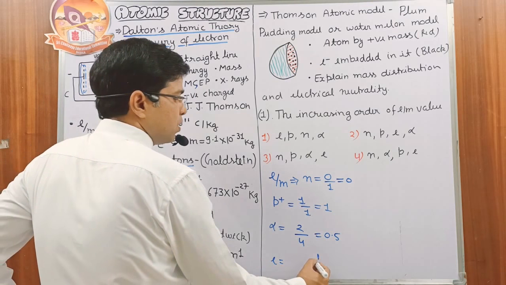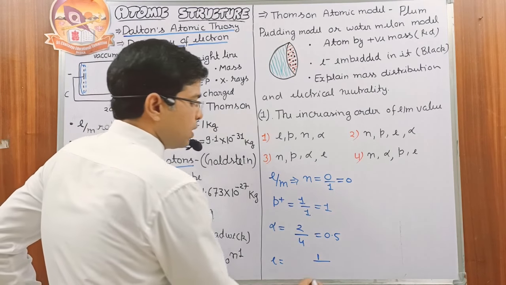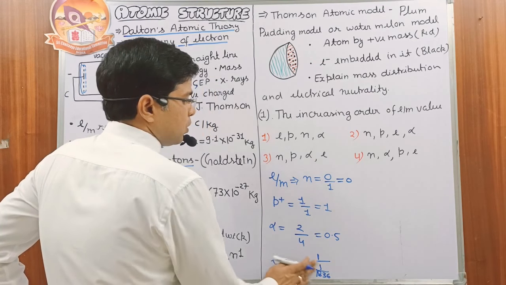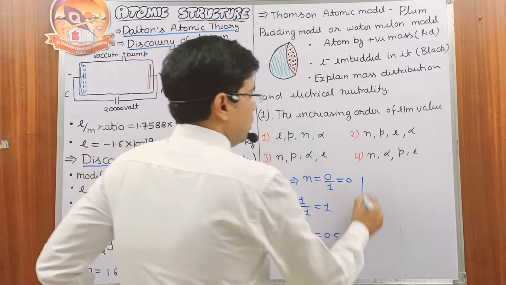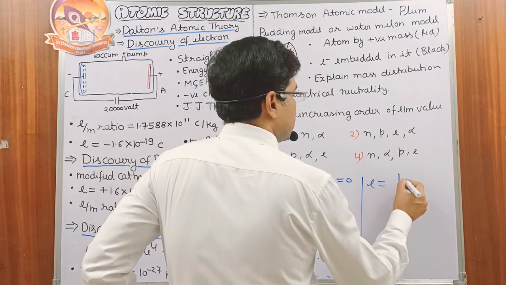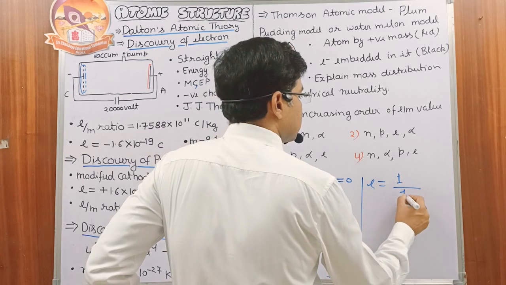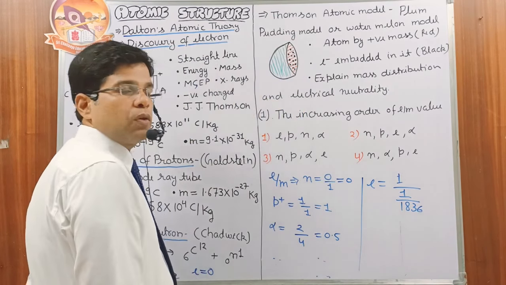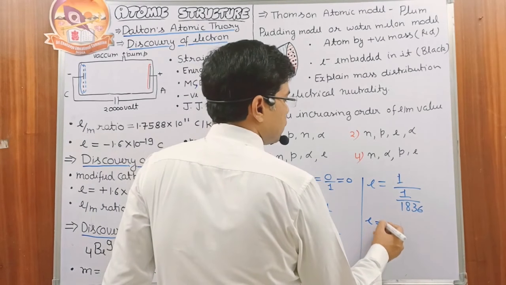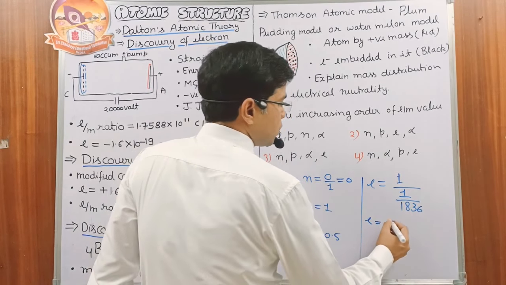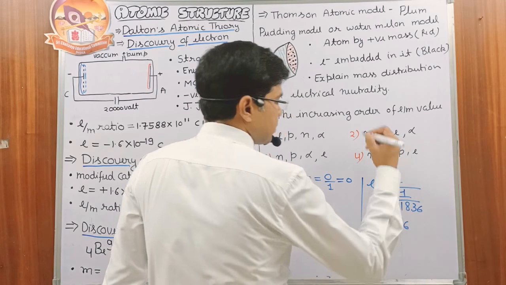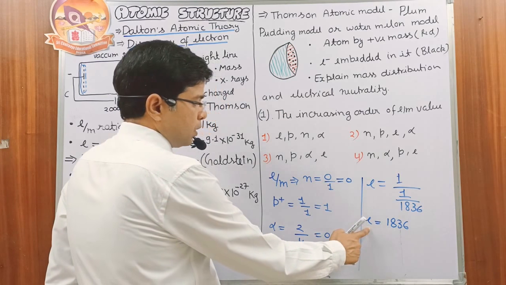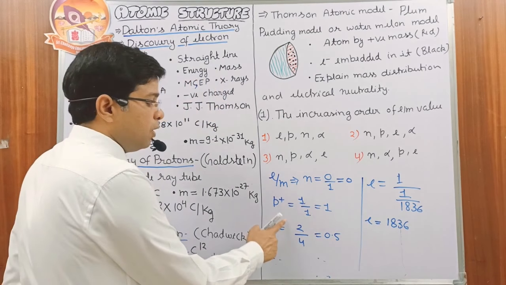Electron charge is 1 and mass of the electron is 1 upon 1836 times that of the proton. So the corresponding relative e/m ratio is 1836.